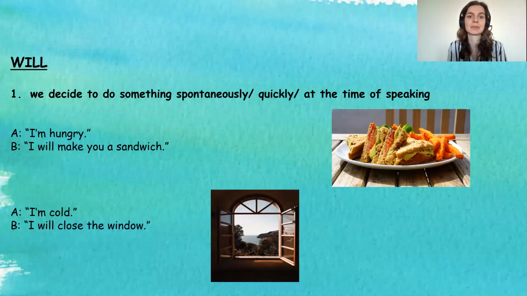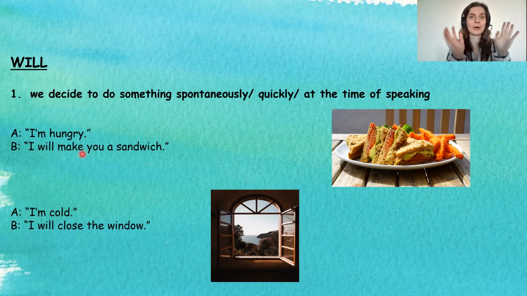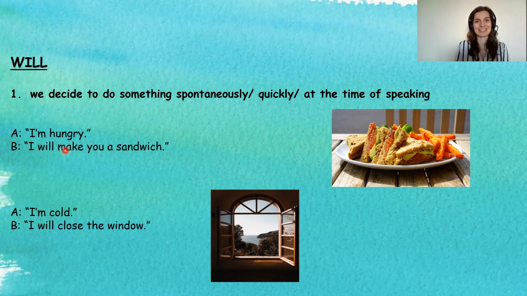You can, for example, let's say that one of your friends says, "Oh, I'm so hungry." And then you can be like, "Oh, don't worry, I will make you a sandwich," right? So this is a very quick decision from your side. It's not a plan. You haven't been planning it for a long time. It's just a very quick, very spontaneous decision. So you will say, "I will make you a sandwich."